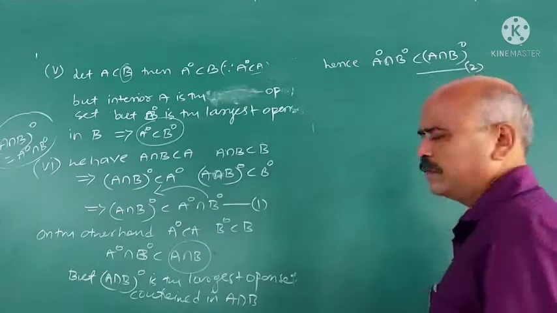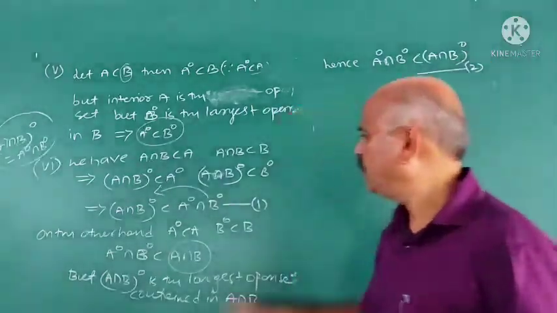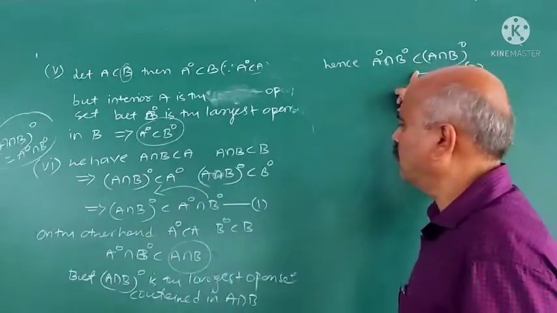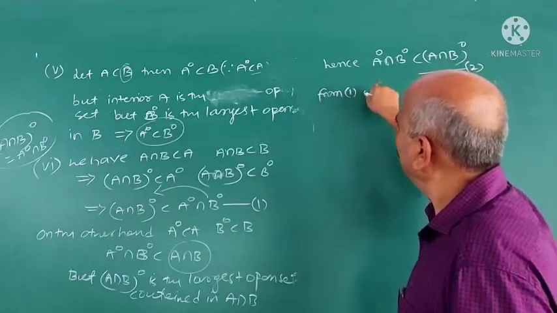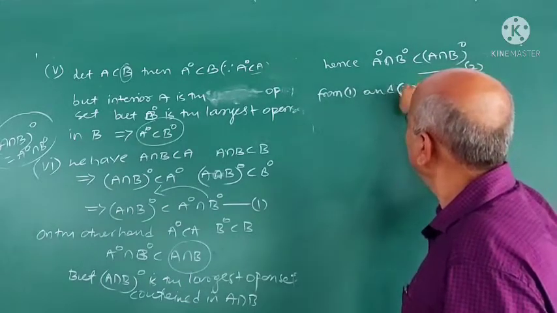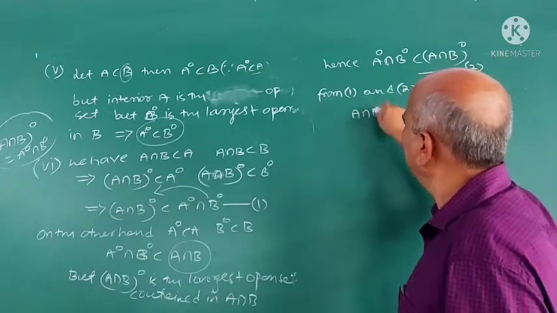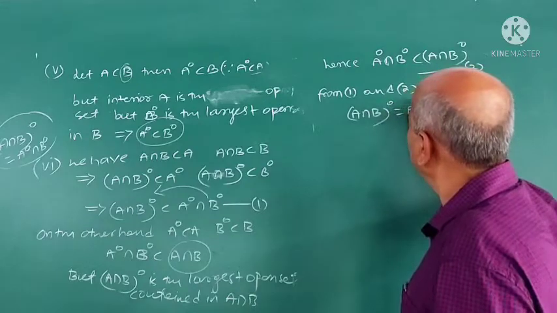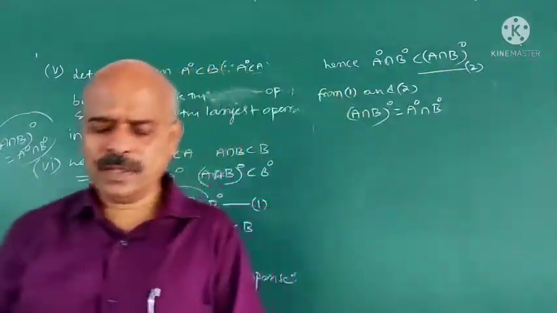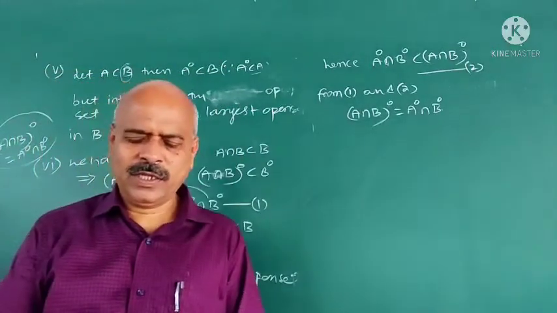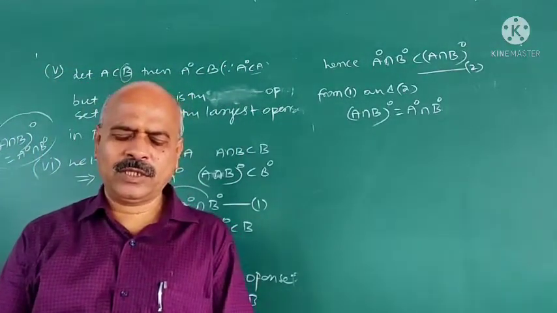This is 2. Now see 1 and 2. What do you get? From 1 and 2, interior of A intersection B is interior A intersection interior B. See, in these results, some results may be asked.